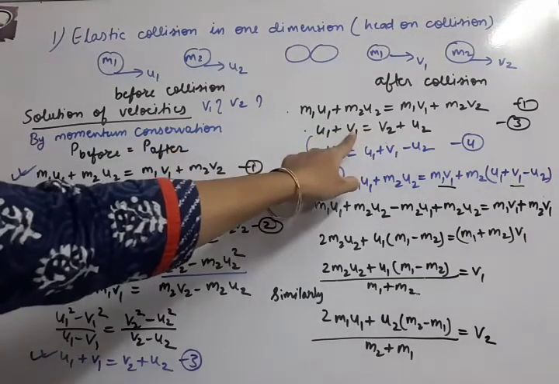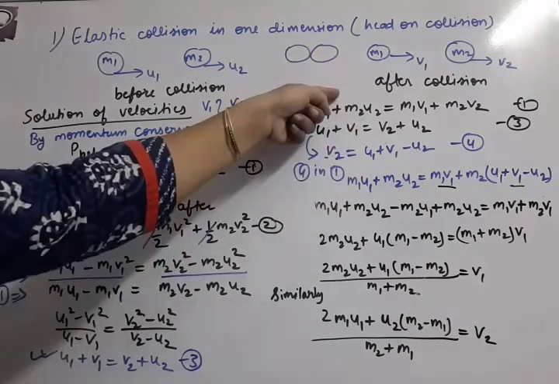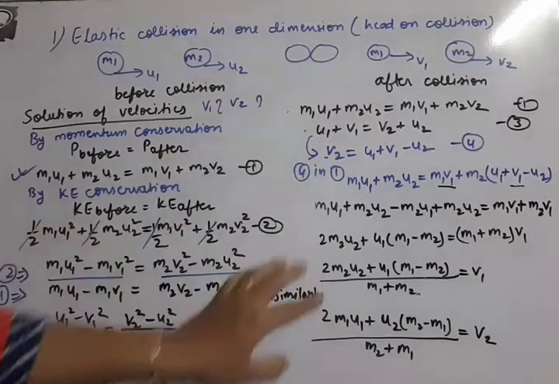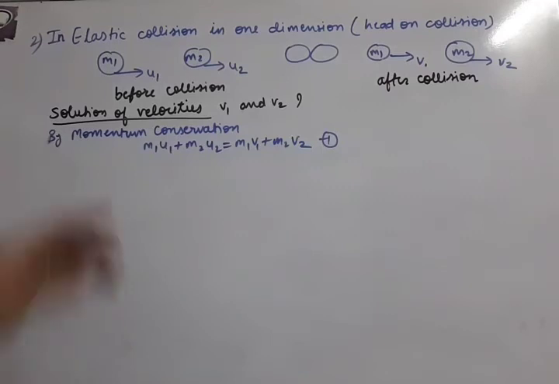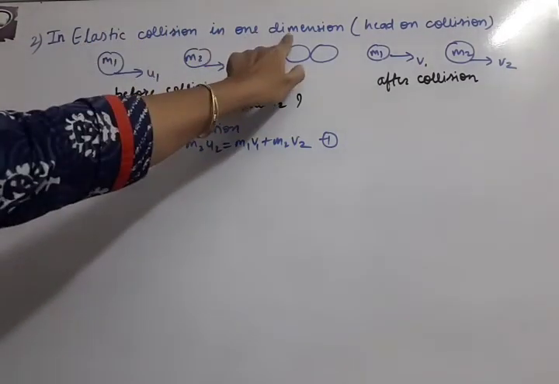Solve any one variable from any one equation and put it in the second equation. That only we have done. Okay, that is the whole derivation. Now we have to start the second case, inelastic collision in one dimension.